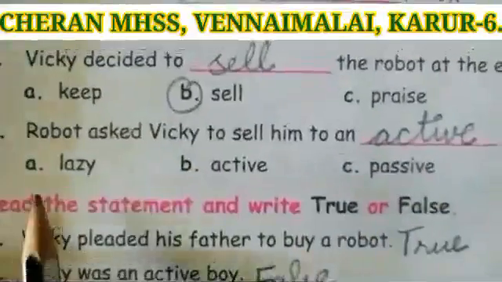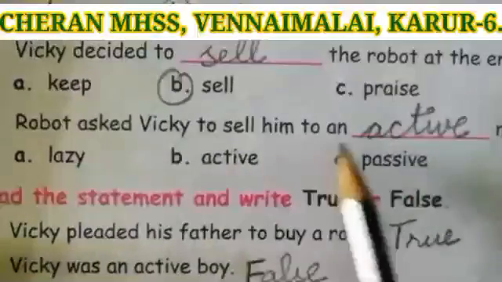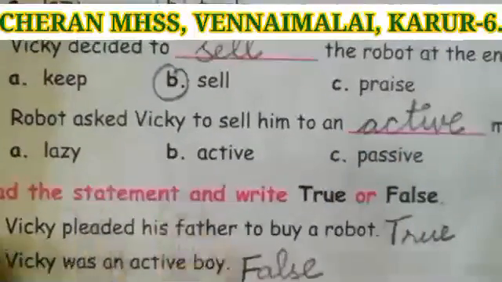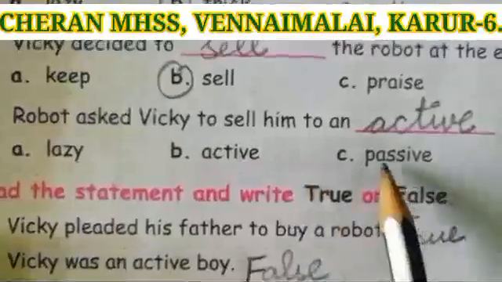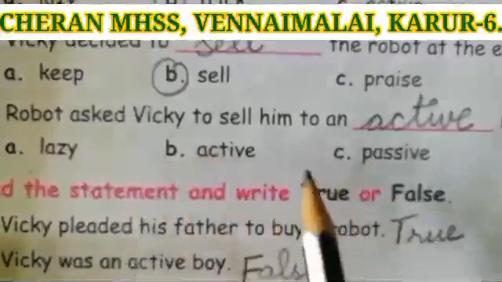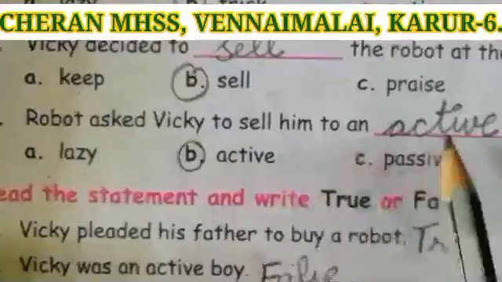Okay. Fourth one, robot asked Vicky to sell him to an dash master. Option A, lazy, active, passive. Which one is the correct answer? Active is the correct answer. Circle the answer and write in the dash.